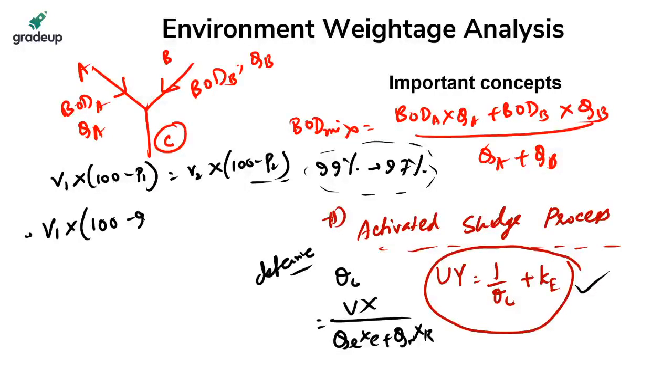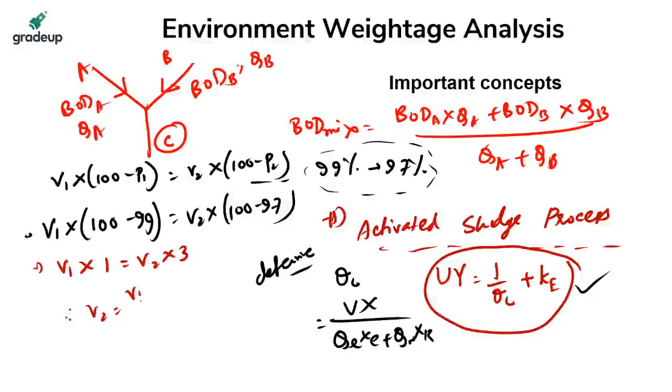V1 into 100 minus 99 that is equal to V2 into 100 minus 97, ये कर दोगे, right? And you will find V1 into 1 is equal to V2 into 3. So V2 is equal to V1 by 3. So the volume has become 33.33%. If someone asks what is the volume reduction, V1 by 3 happened. What is the volume reduction? Reduction is 66.67%.